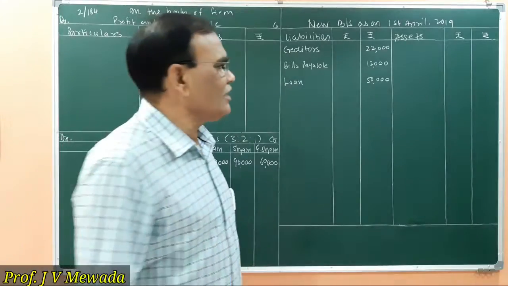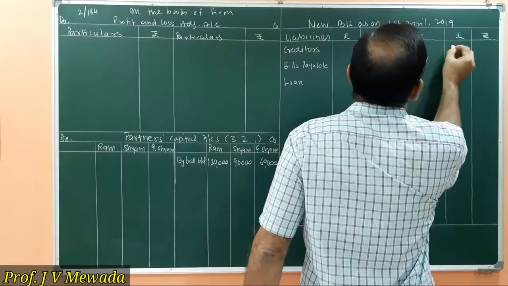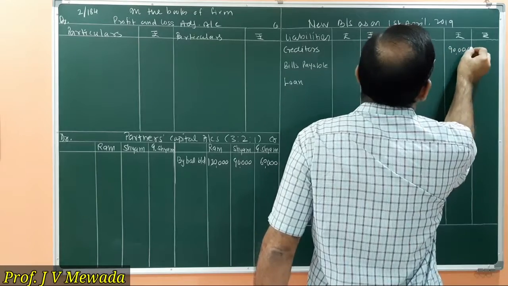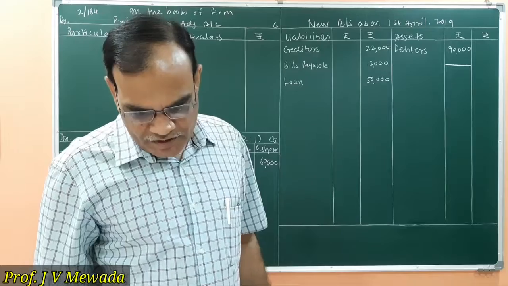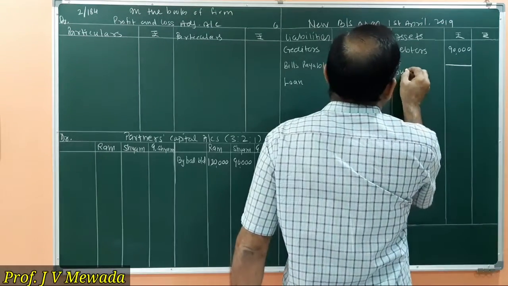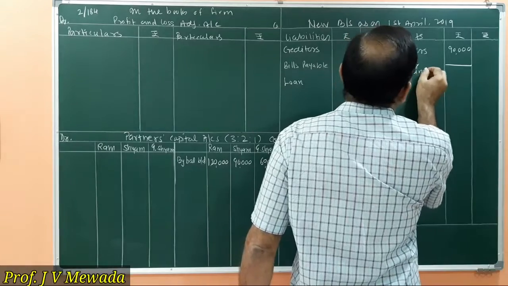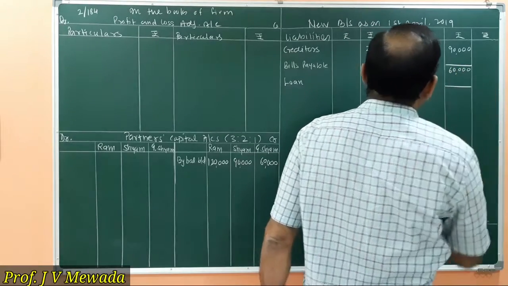So debtors 90,000 in the balance sheet, inner column. Building 60,000 inner column.